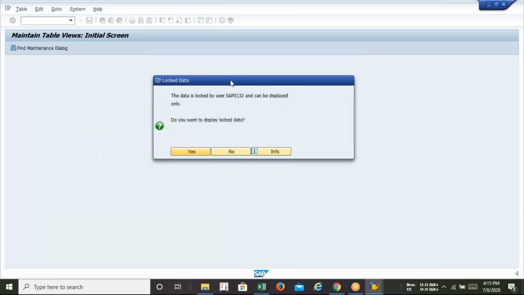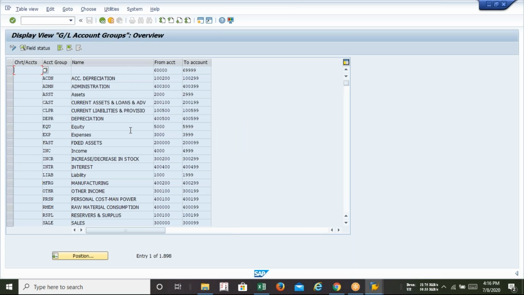Guys, I'm telling you one thing. This is a common problem because of the common server. From wherever you are getting the SAP server, you will face it sometimes, because we are just getting access to the server, and that access is being shared with some other people also. The ID SAP013 has locked it, I mean he or she is using it right now. That's why I'm getting this message. If I click on yes, I can just display what happened here, but I'm not allowed to create anything until that user has finished his or her task.